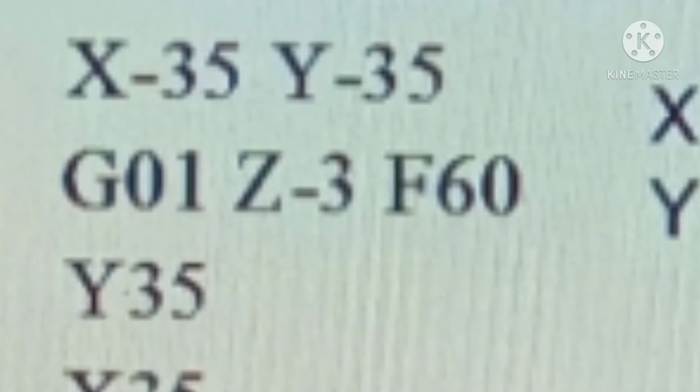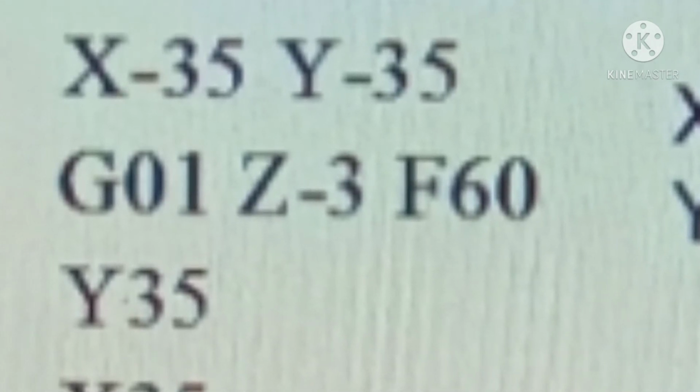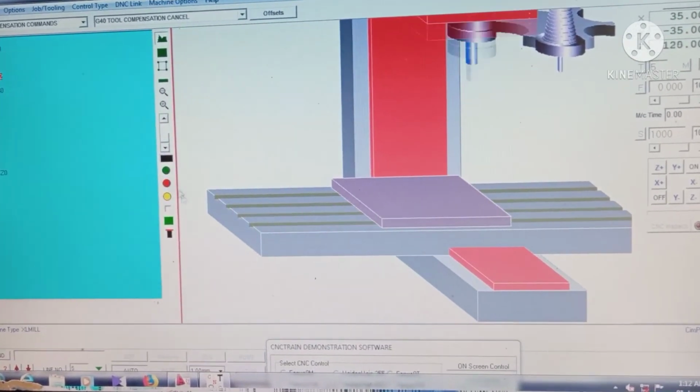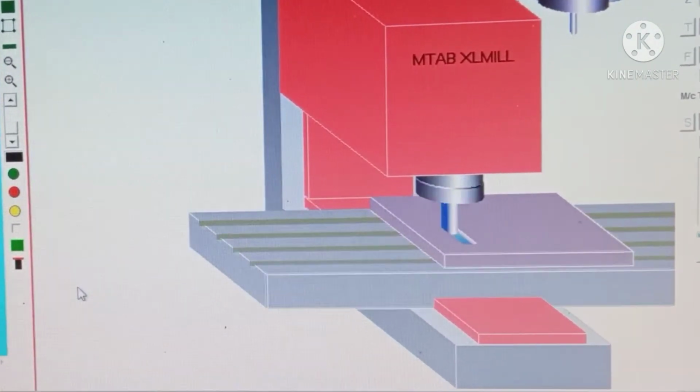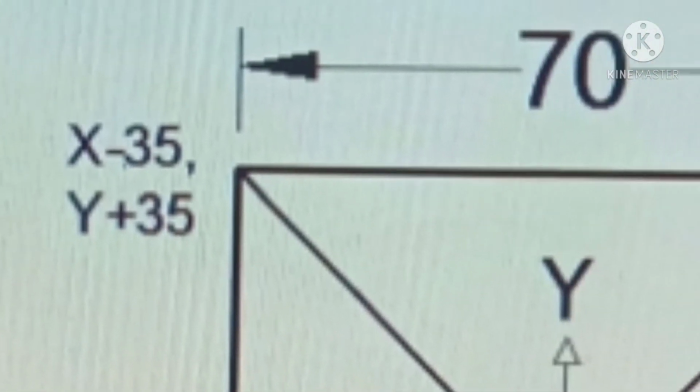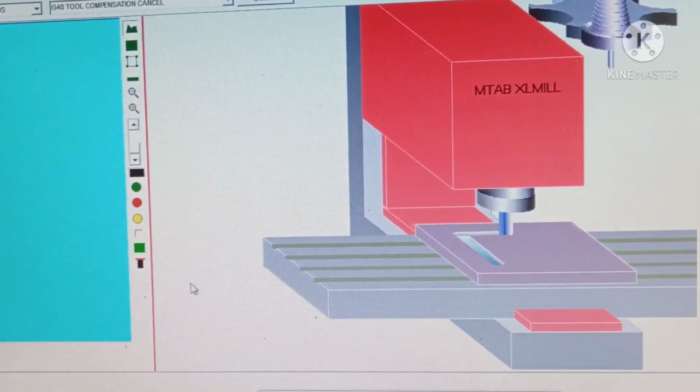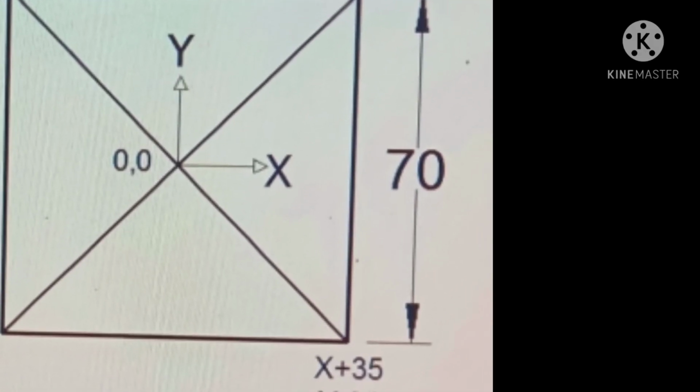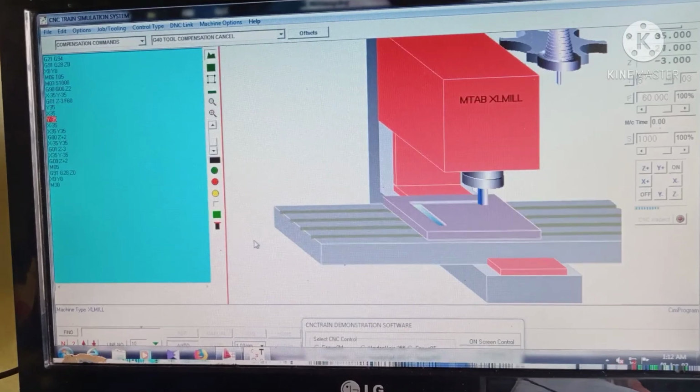Next, Z-3 is the depth of each cut and F60 is the tool feed per minute. Now the machine tool will run in the cutting condition and go to the Y plus 35 point. Next point is X35, so the cutting tool moves along the X-axis. And the next point is Y minus 35, so the cutting tool moves down along the Y-axis.